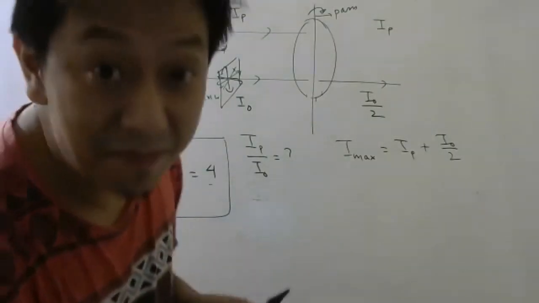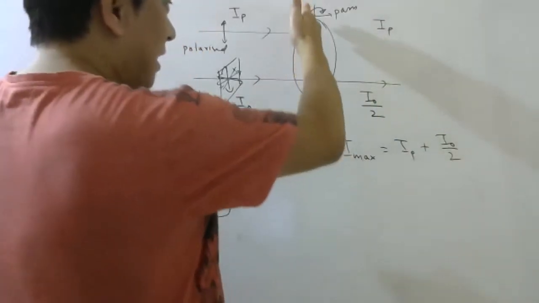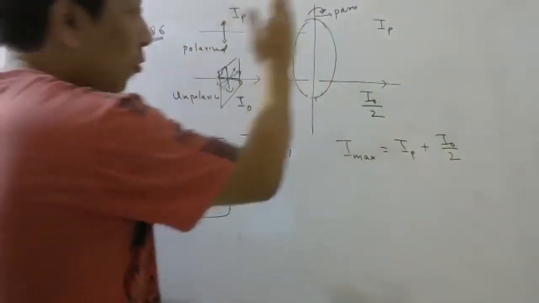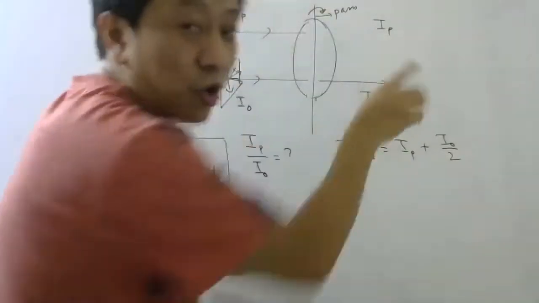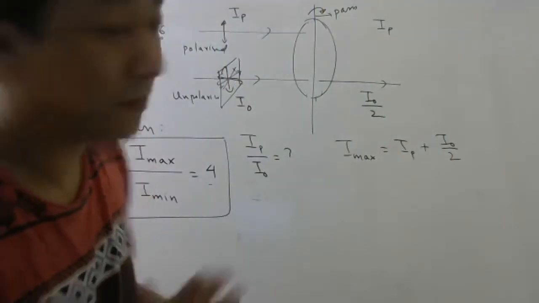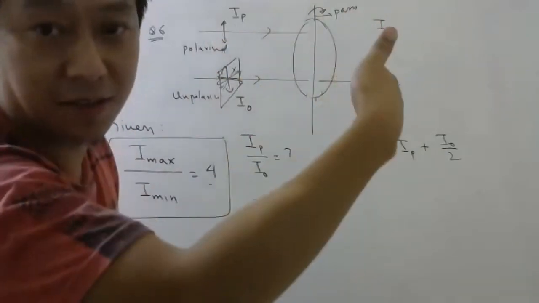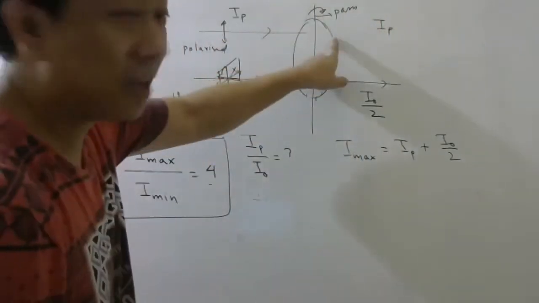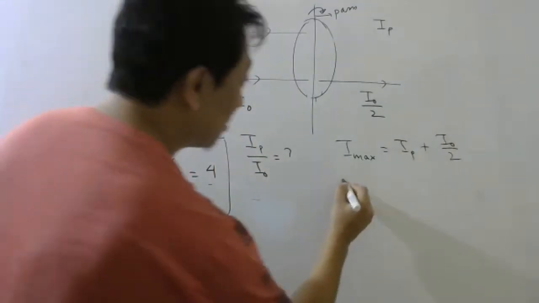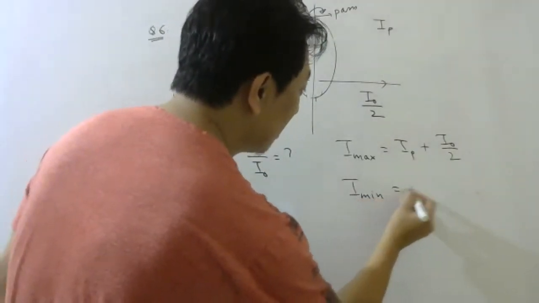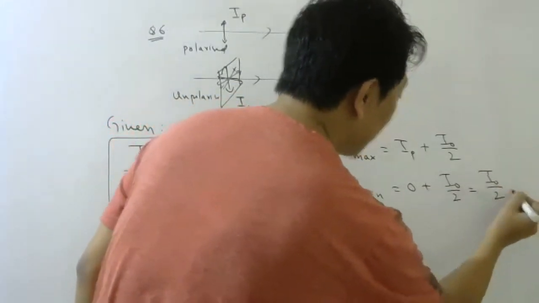Now, when will it be minimum? Minimum will be when this is rotated and it is 90 degrees with this. When the pass axis is 90 degrees with this oscillation, light will not come out. So from here you will get darkness, but from here half will still come out. So I minimum will be 0 plus I naught by 2, which is I naught by 2.